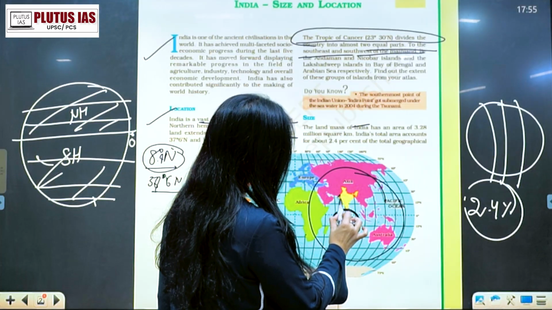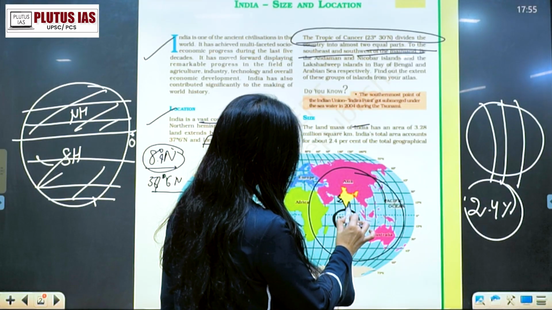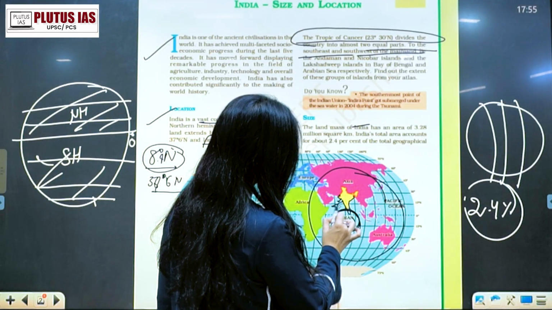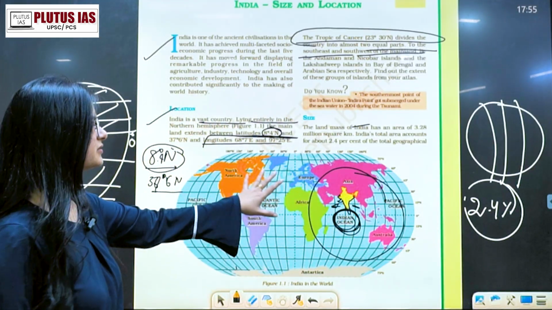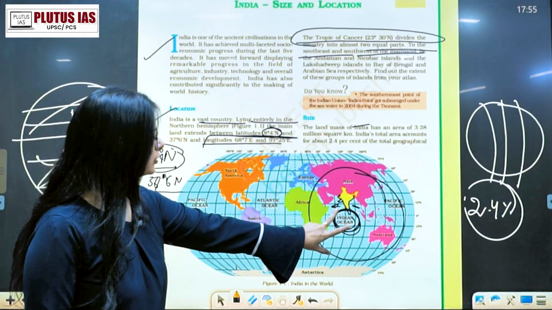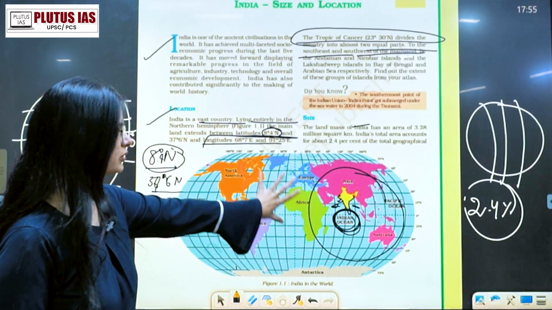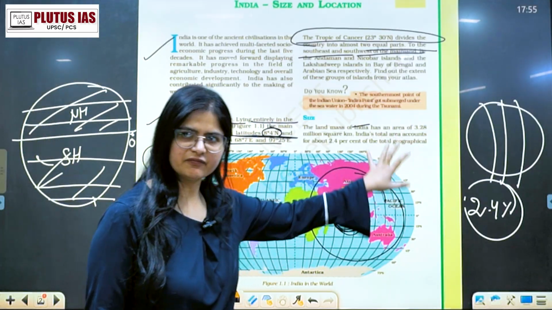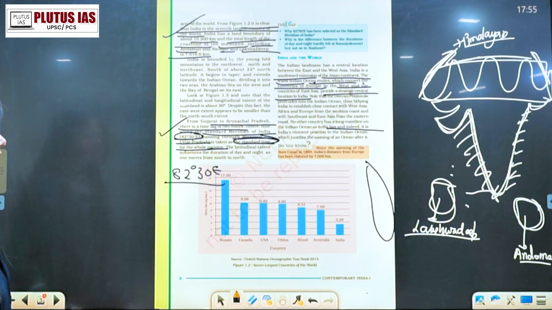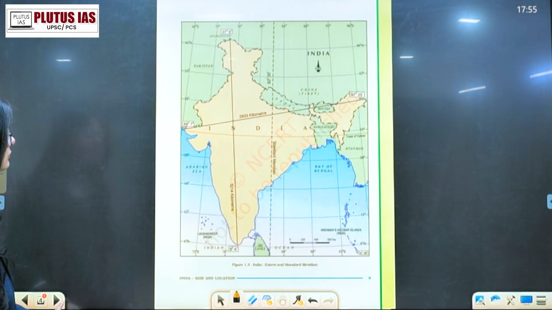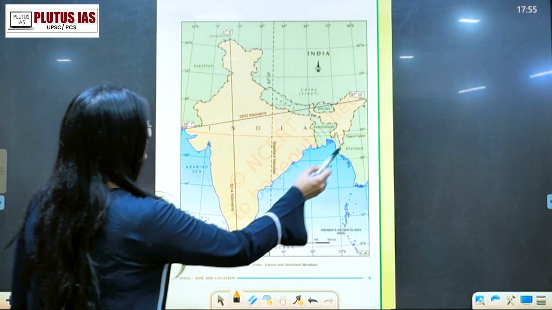If you see that India is lying in the Indian Ocean, with this west extent and the east one, they all are lying here, right? And it is taking an eminent position. Why? Because it can get connected from here to the west as well as to the east. So definitely it has a strategic location in this area, right? So we can have a look at the map here also.